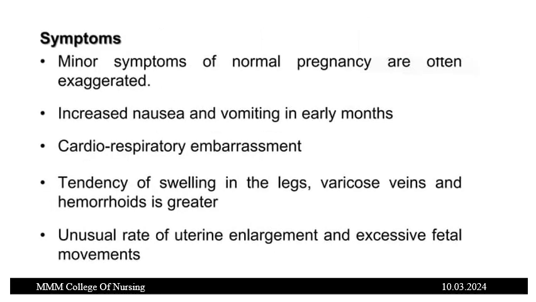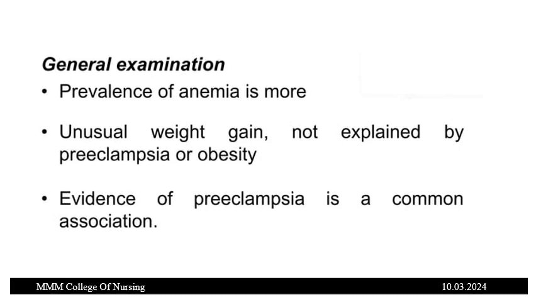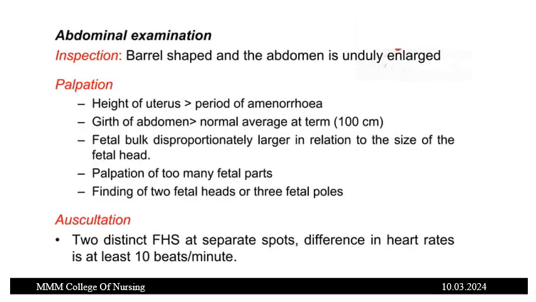Symptoms: there will be minor symptoms of normal pregnancy which are exaggerated, like increased nausea and vomiting in the early months, cardiorespiratory embarrassment, tendency of swelling in the legs, varicose veins and hemorrhoids is greater, unusual rate of uterine enlargement, excessive fetal movements. General examination: prevalence of anemia is more, unusual weight gain not explained by preeclampsia or obesity. Evidence of preeclampsia is a common association.